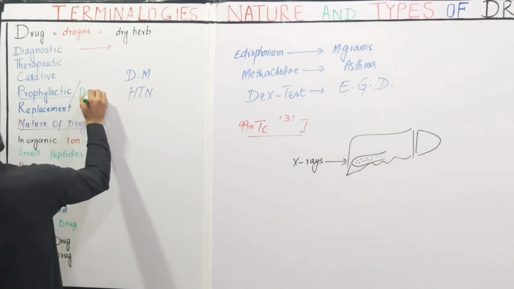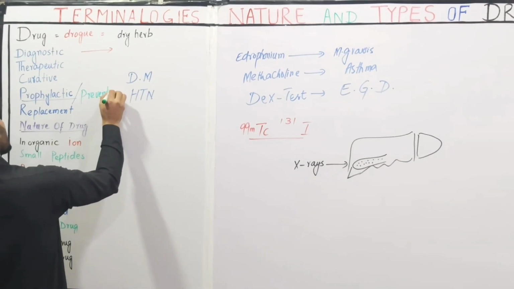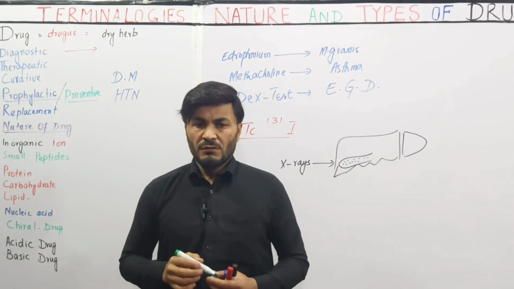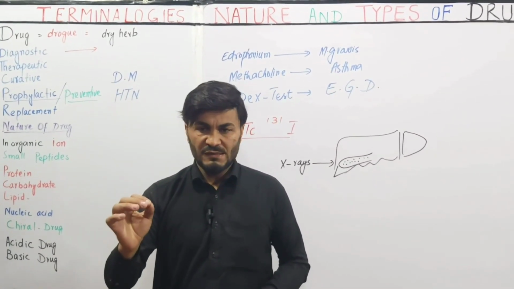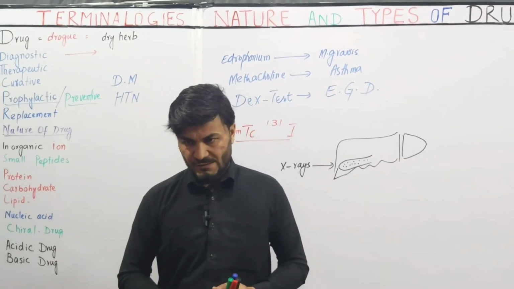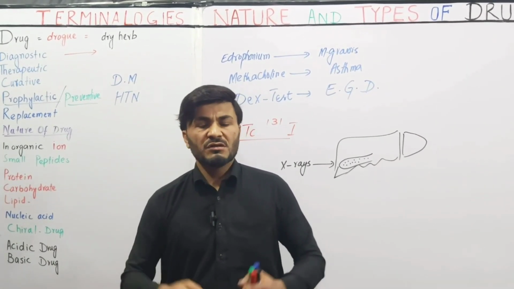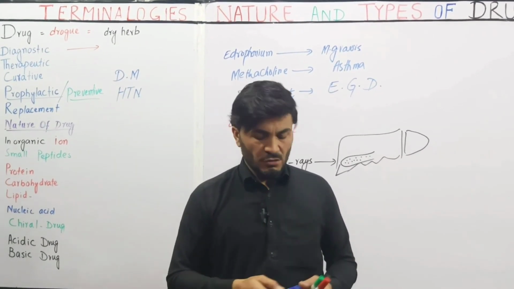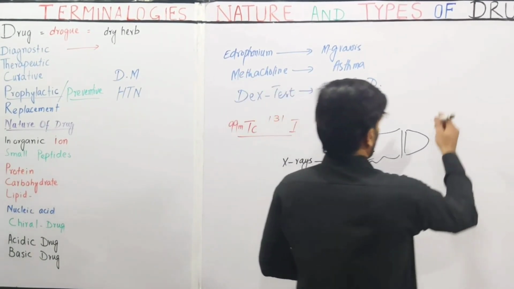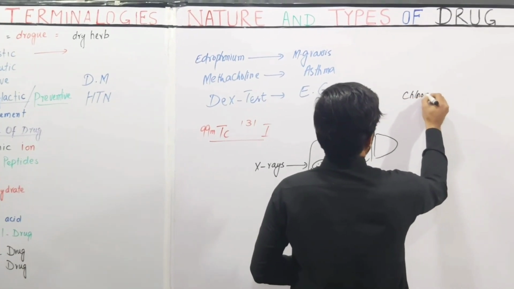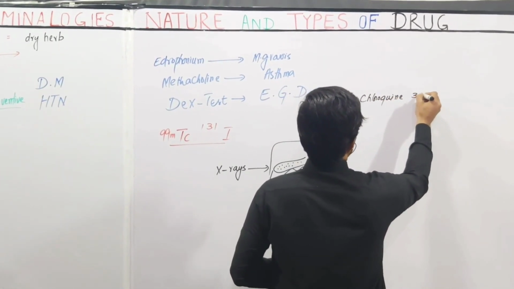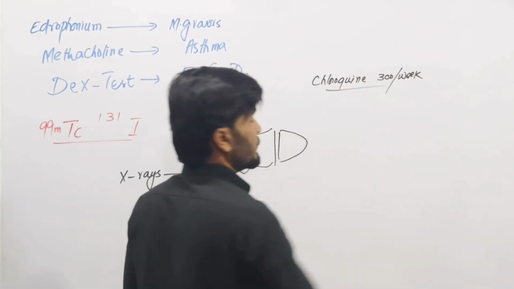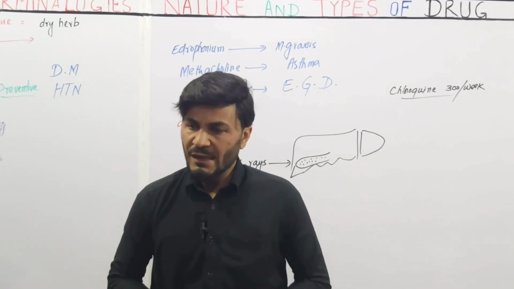Prophylaxis means prevention, when a drug is used as a preventing agent. This describes the prevention of a disease before occurrence. For example, when you are traveling to a malarious or endemic area, then you can take chloroquine 300 mg per week. So this can prevent you from getting malaria.